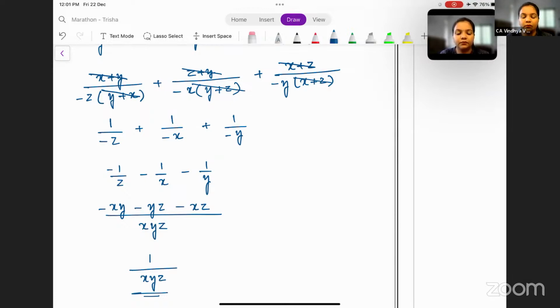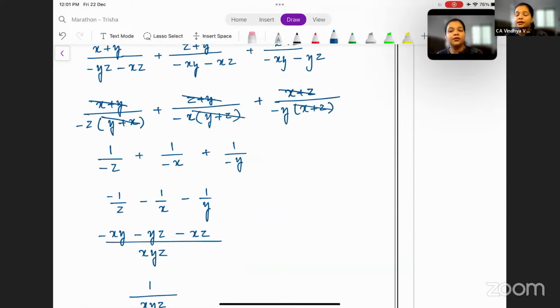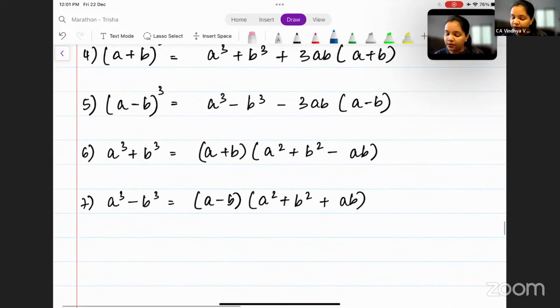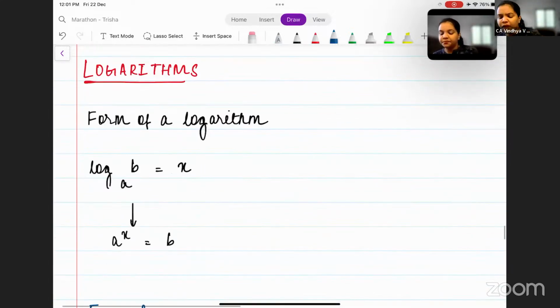Yes, let's go to the. Okay, this becomes your last question. So let's continue with the concepts of logarithms, quickly understand the concepts of logarithms, and then get back to the questions. All right. So now what is the form of a logarithm? Before we get into the form of a logarithm, why are logarithms used? Logarithms are used to actually simplify calculations. The purpose of using logarithms is to simplify any calculations, especially when there is a power.